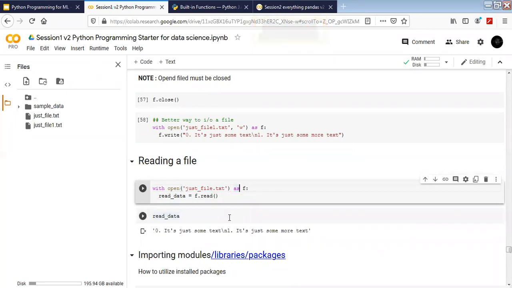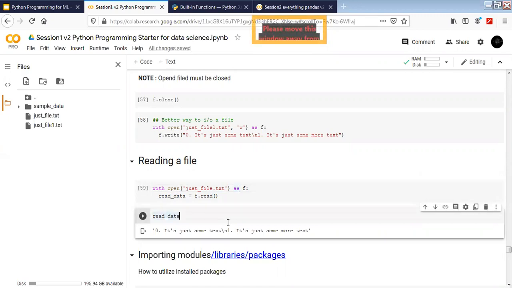Any other question? We are never going to utilize this in your whole data science career. In 7 or 8 years of my life, I have never used it.